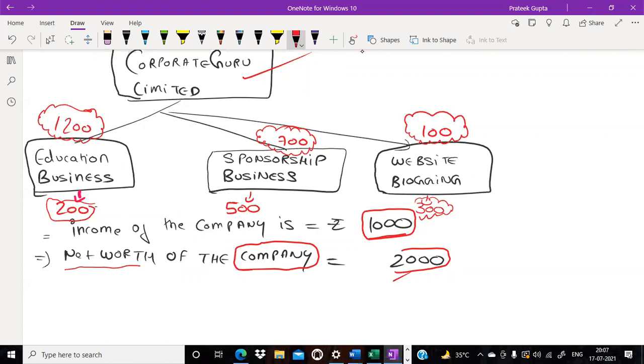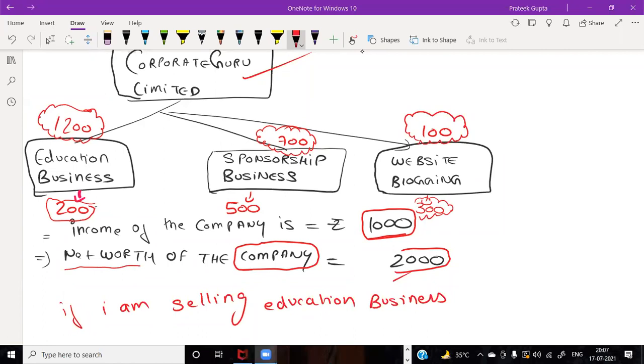Now, for example, if I am selling the education business, do let me know whether section 180 will apply to this case, yes or no? Amanpreet is saying no, sir. Archana is saying yes. Ankriti is saying yes. Prabhat is saying no. Sagar is also saying no. Quite a lot of students, so there is some mixture of yes and no in this case.